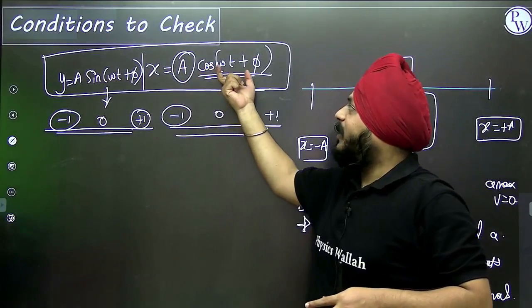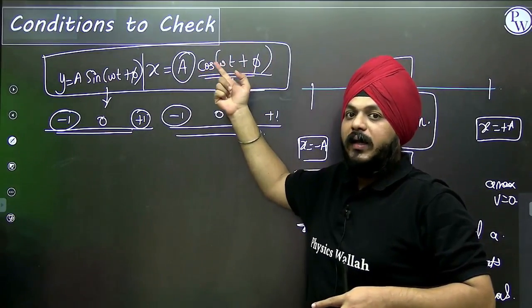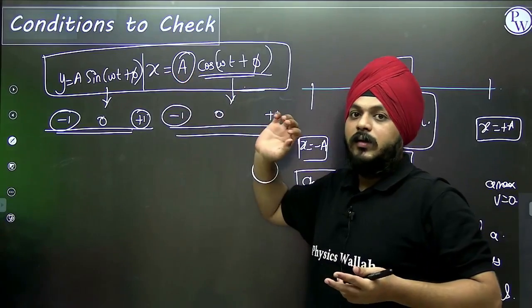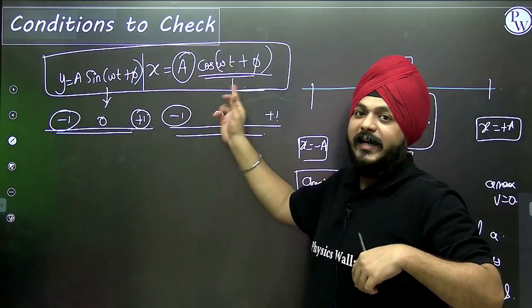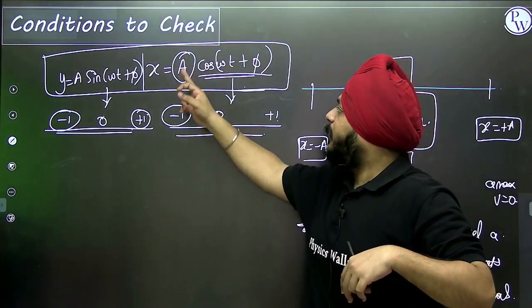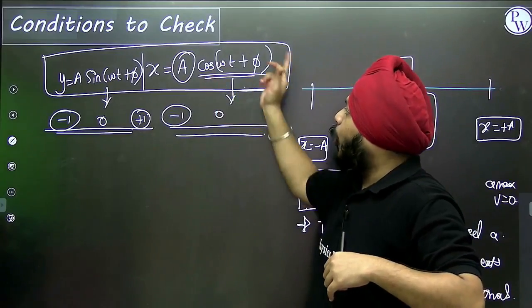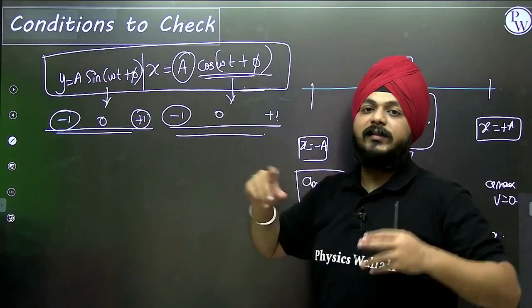When the value of cos is 0, the entire thing is 0, the value of x will be 0, so that will be the mean position. If the value of the cos is completely 1, x is plus a, then it is at the max displacement. When cos is minus 1, we have x is equal to minus a.